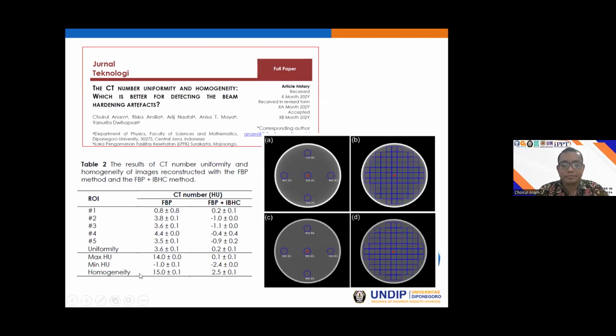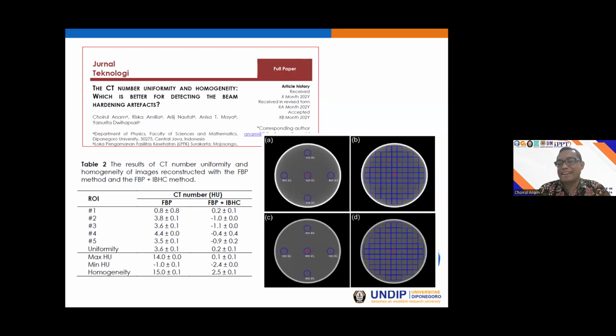We can see that with the CT number uniformity, the beam hardening artifact is not detected. For the beam hardening image, the CT number uniformity is lower than for the other, in Hounsfield units. And with the CT number homogeneity, the values are around 15, meaning that the beam hardening artifact is well detected by using the CT number homogeneity.